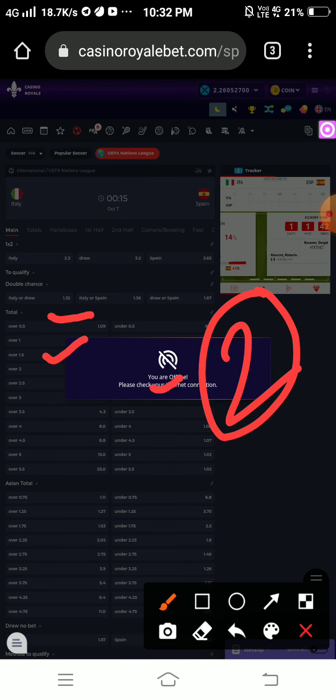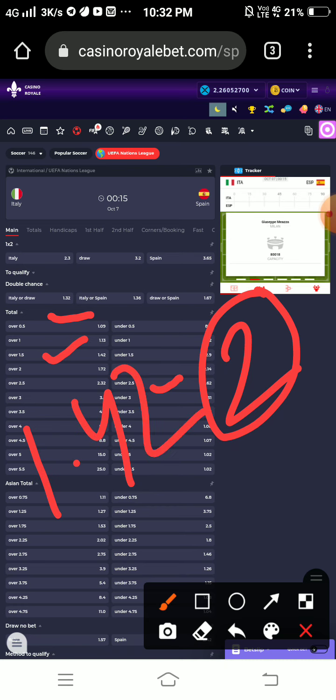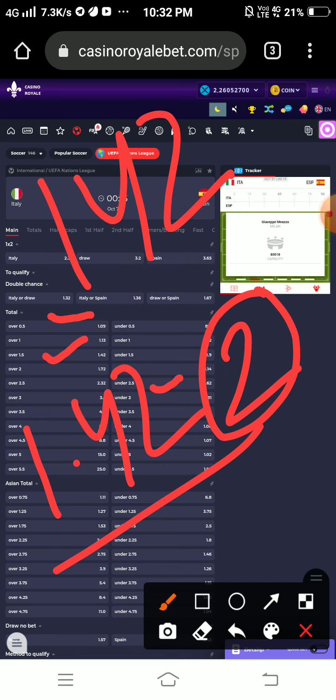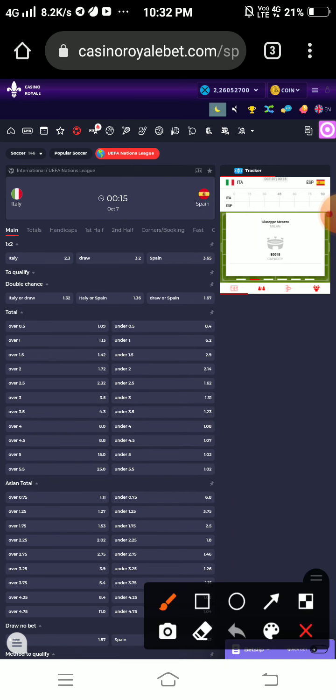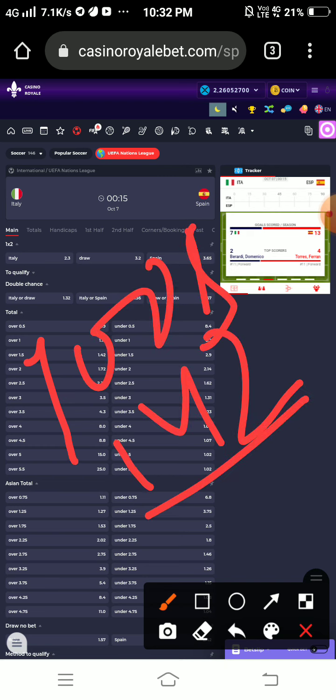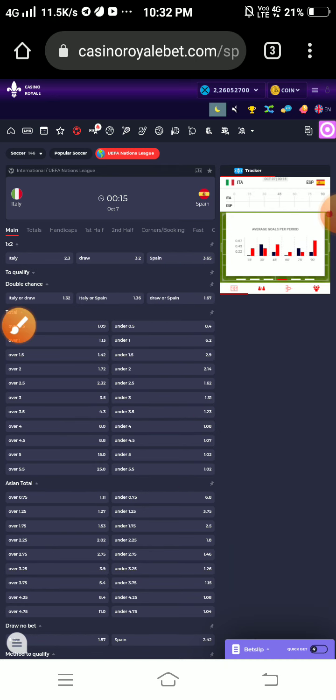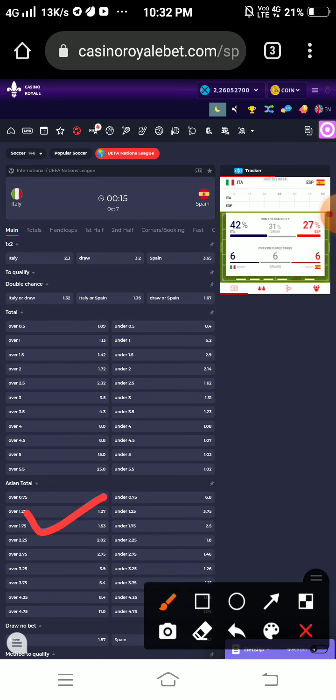And what odds will I get on over 1.5? I will get 1.4 odds. That means 140%, 142%. If I place $100, then I will get $142 as my potential winning, $42 my total profit. This kind of bets we can place. There are more options here. There are Asian totals, and handicaps are also available, but these are complex bets. I will clear all this in my next video.